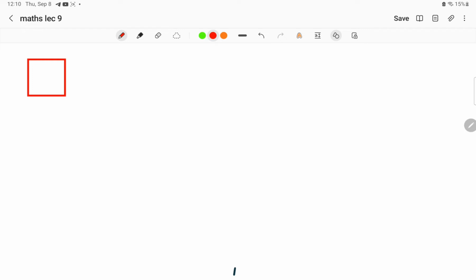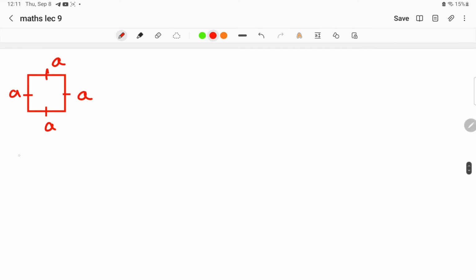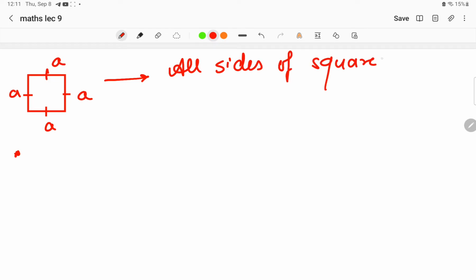Now as we know, in square we have to keep in mind that there are 4 sides of the square, and all the sides of the square are equal. So the first point to be remembered in the square is that all sides of a square are equal. The very first point.